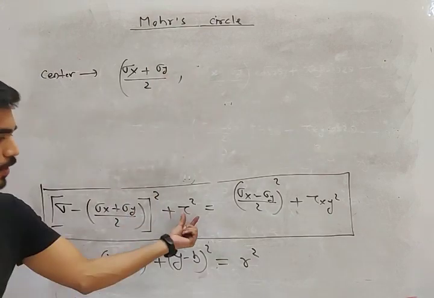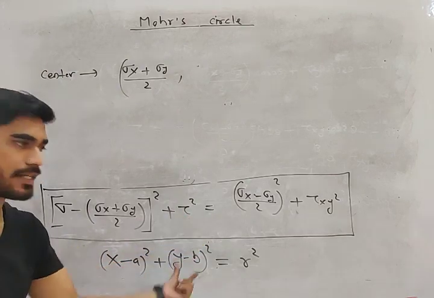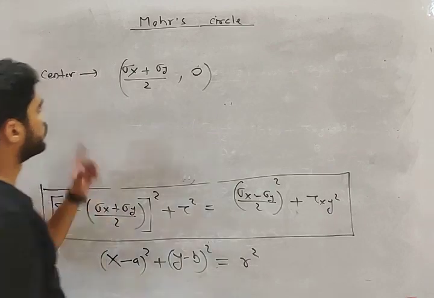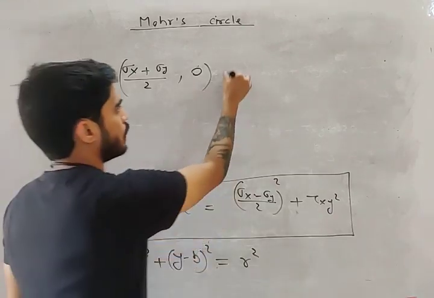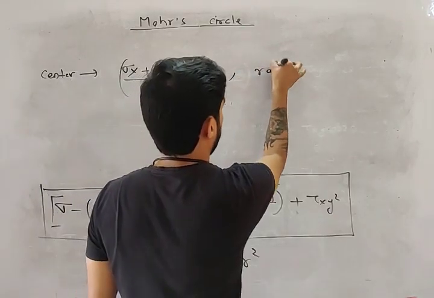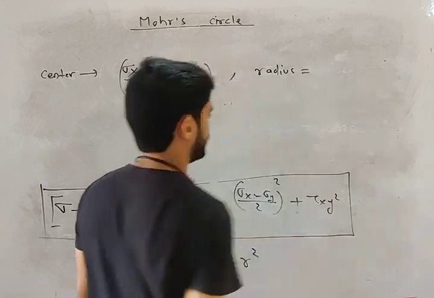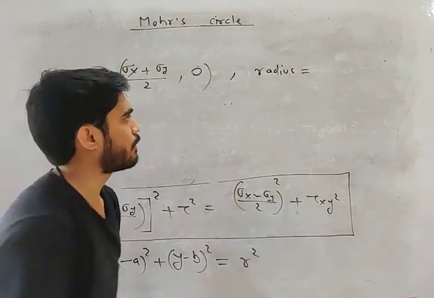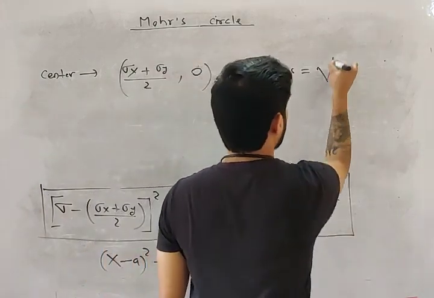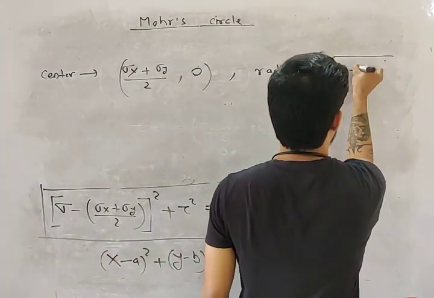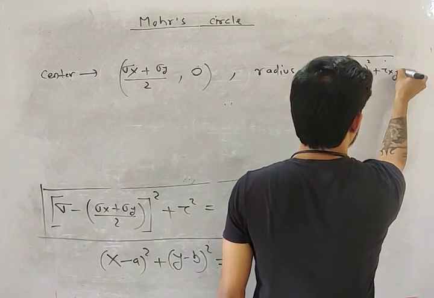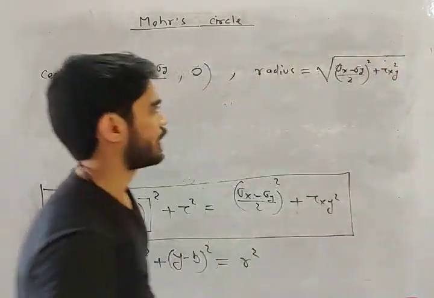And what is b, my friend? Compare this: y is your tau. So b is 0. So this is your center, my friend. What is your radius? R equals root over ((sigma x minus sigma y) by 2) whole square plus tau xy square. This is your radius, my friend.